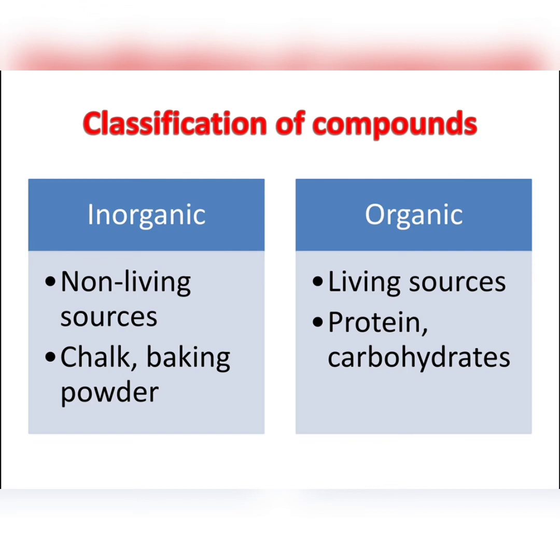Then organic compounds. Organic compounds obtained from living sources. So the compounds we obtain from living sources are called organic compounds. What are the living sources? Plants, animals, everything are said to be living sources. Protein, carbohydrates are some examples for organic compounds. Both inorganic and organic compounds exist in all three states of matter: solid, liquid and gases.